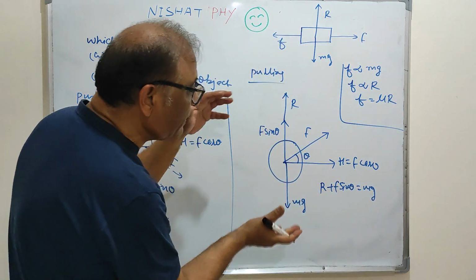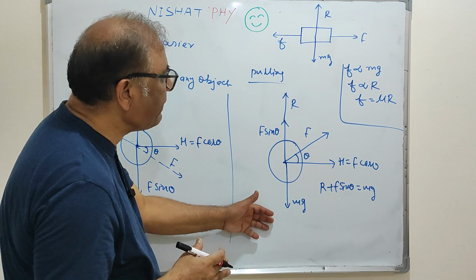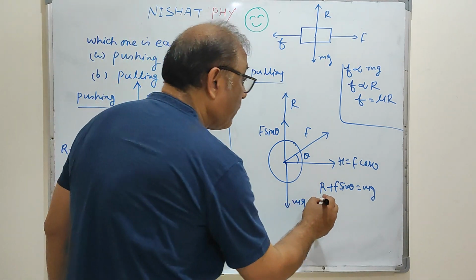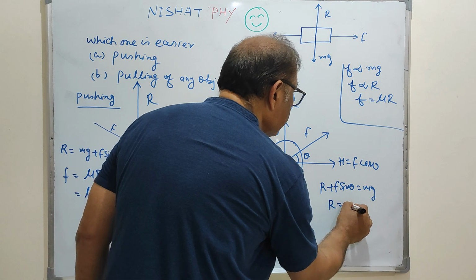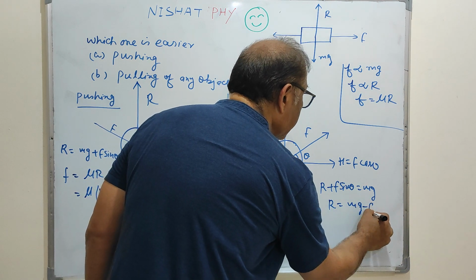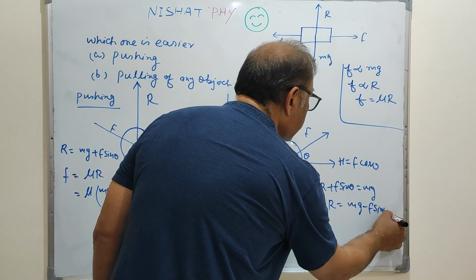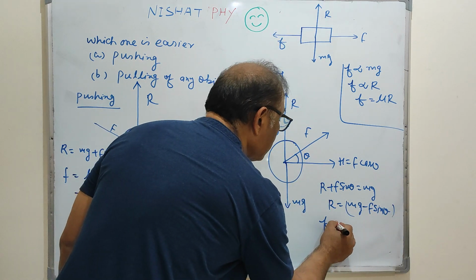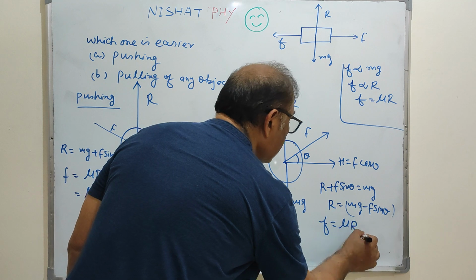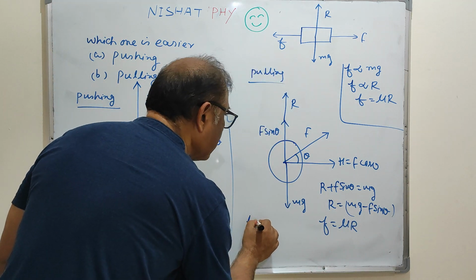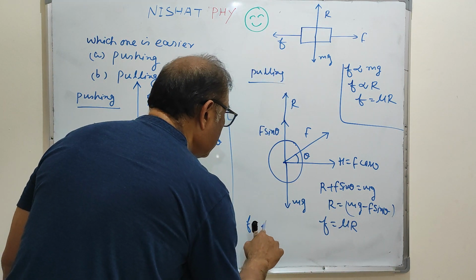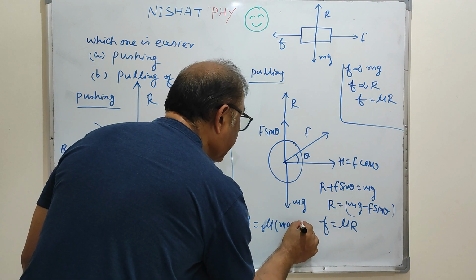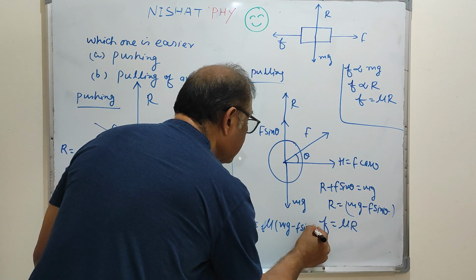Now the situation has changed because mg is balanced by both R and F sin theta. So what is R? R equals mg minus F sin theta. Then definitely frictional force is equal to mu R, so the frictional force is mu times (mg minus F sin theta).